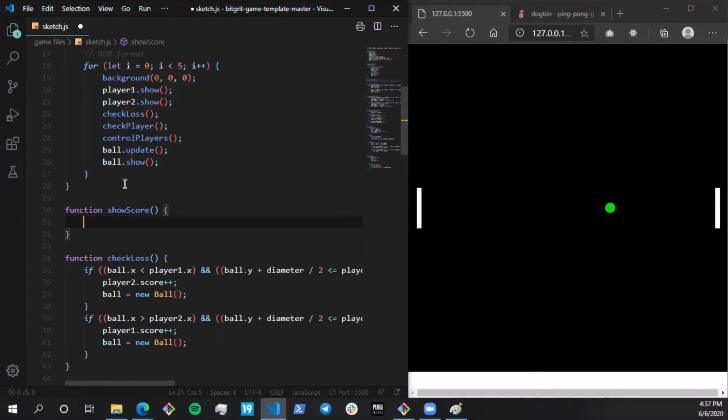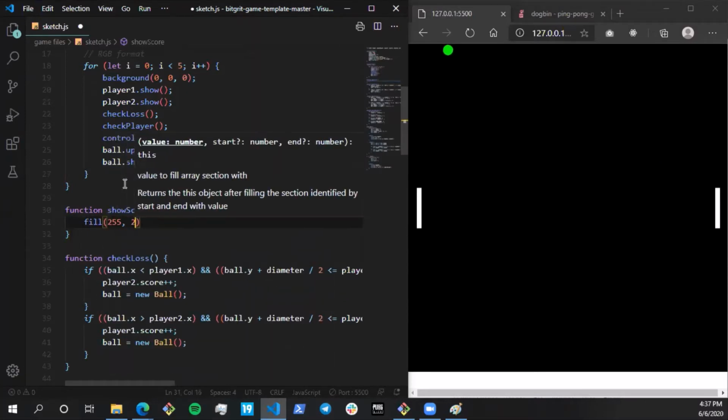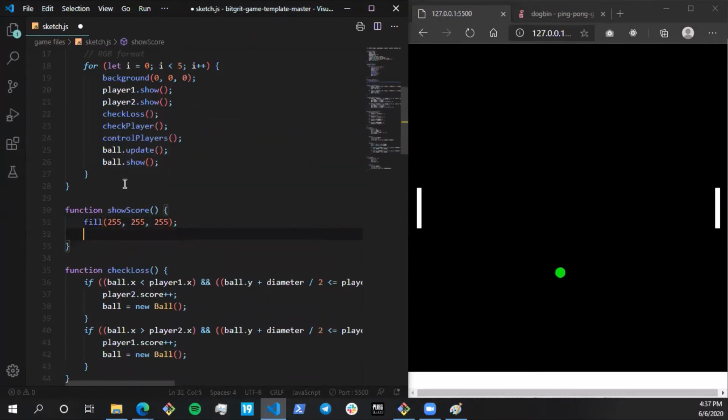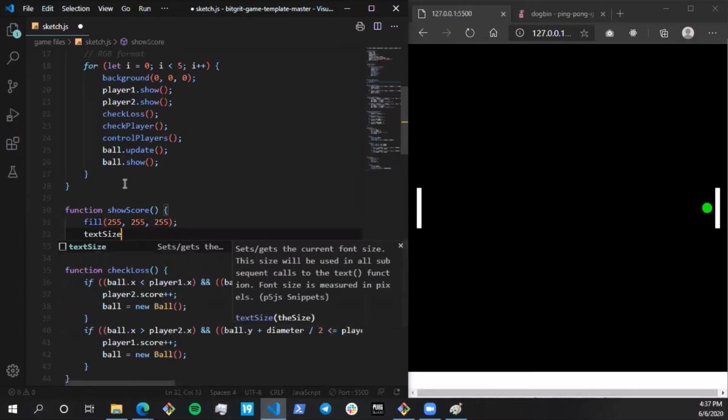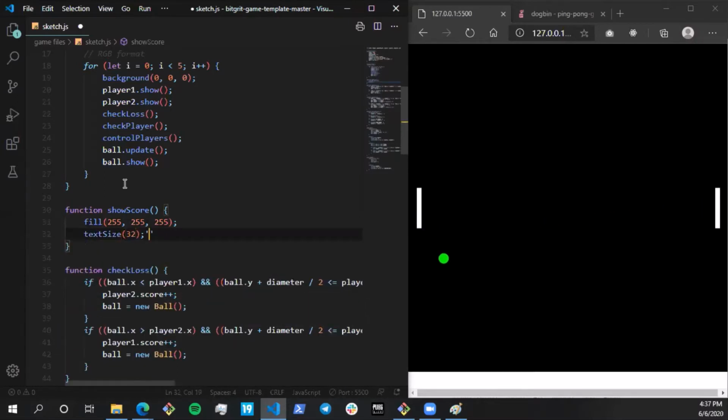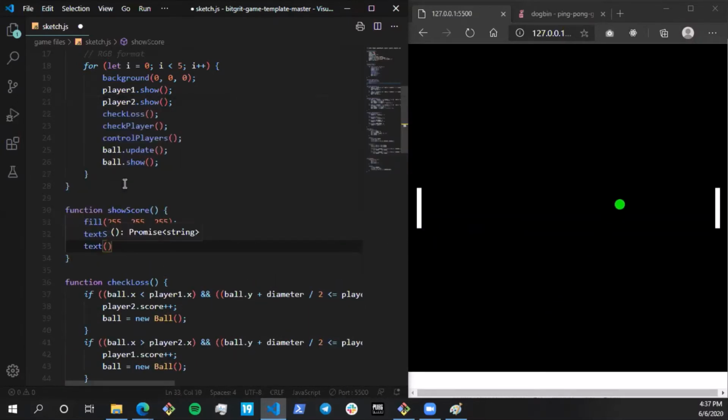For show score, there's not much code. It's going to be the same color, white, 255. I'm going to make the text size at least 32 pixels. And I have to show two texts. These are P5 functions. The first parameter in text is the text itself. So what should I display?